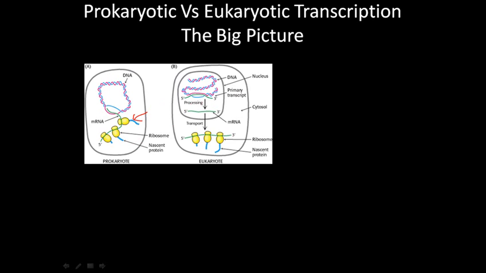But in the eukaryotic cell, we have a nucleus. So the DNA material is stored in the nucleus, and after the production of mRNA, that mRNA has to travel from the nucleus into the cytoplasm, where we can find those ribosomes, because ribosomes are placed in the endoplasmic reticulum, and the endoplasmic reticulum is present in the cytoplasm.